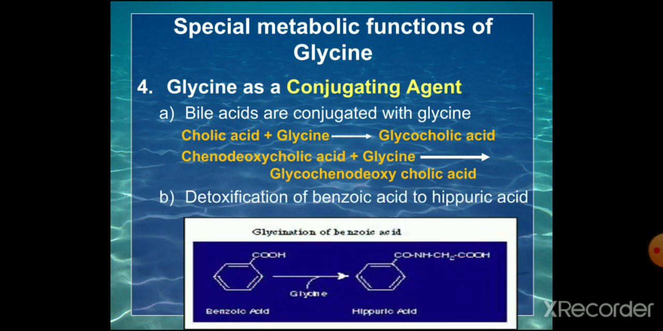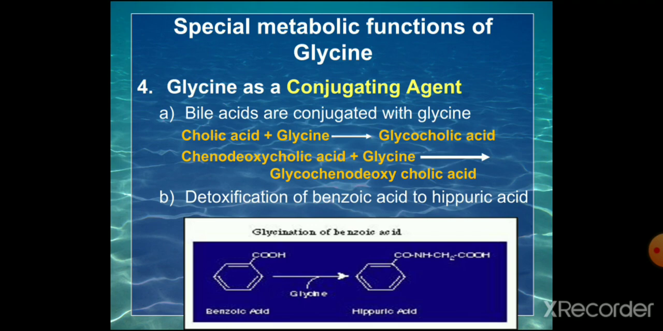Now, next is the detoxification of benzoic acid to hippuric acid. That is again a detoxification reaction. Detoxification means the conversion of a toxic substance in the body to a non-toxic, easily excretable substance. So detoxification of benzoic acid to hippuric acid is by conjugation with the glycine.